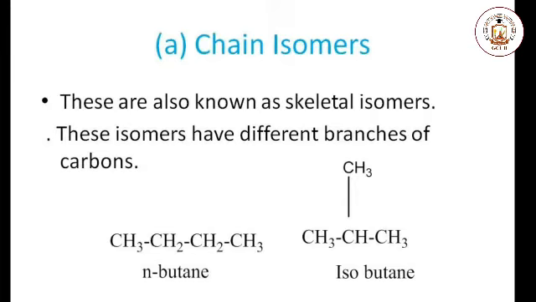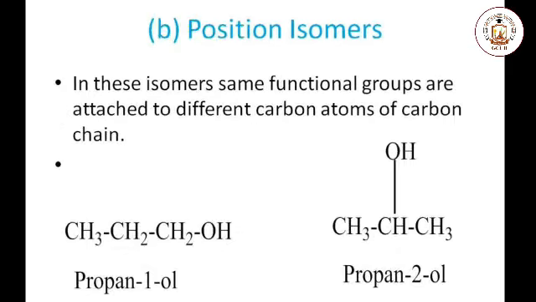Chain isomers. These isomers are also called skeletal isomers. These isomers have different branches of the carbon atoms. In chain isomers, we see n-butane and isobutane. These are two different compounds. Both compounds have different chemical and physical properties, but they have an equal number of carbon and hydrogen atoms.